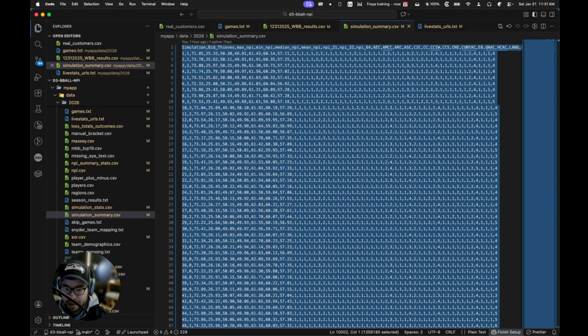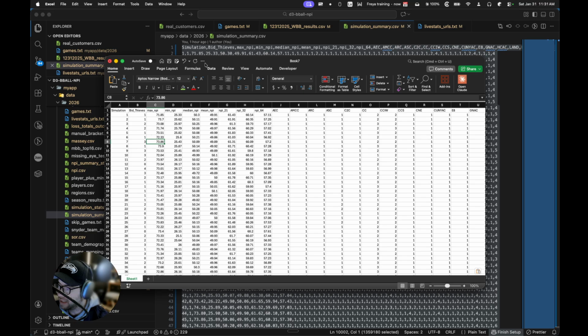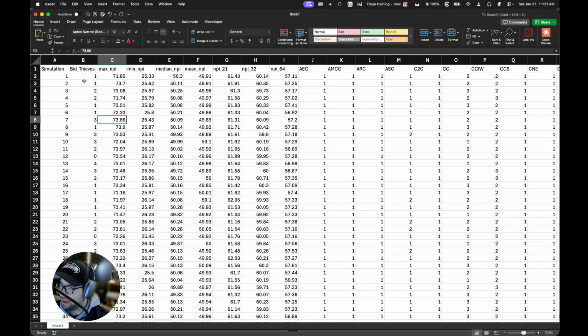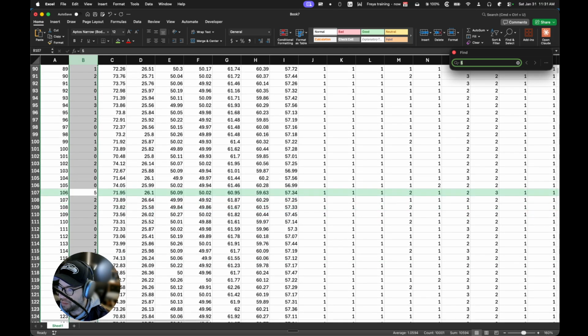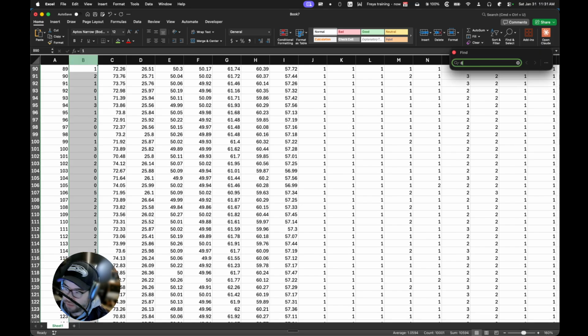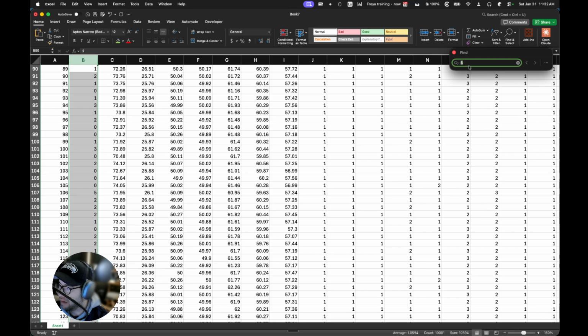And then we can also look at my simulation summary. This is a really bad format to look at this in. And we can see I've got a bid thieves column here. And so you can see simulation 1 there was 1. Simulation 14 or 13 there was 4. Can we find 5? Oh, we found 5 right next to 0. And so it's kind of the fact that we don't know if we're going to have 0, 1, 2, 3, 4, 5. Looks like there's no sim where we had 6 bid thieves. So 5 is kind of the limit that I saw, which does not mean that we can't have 6.